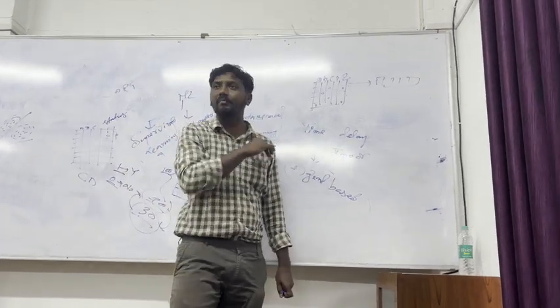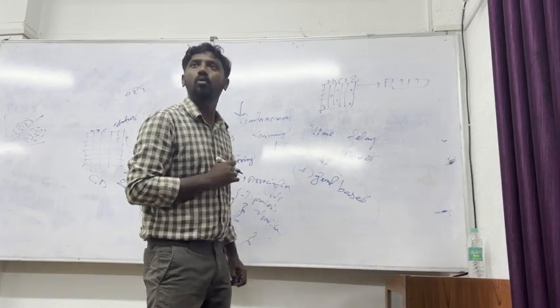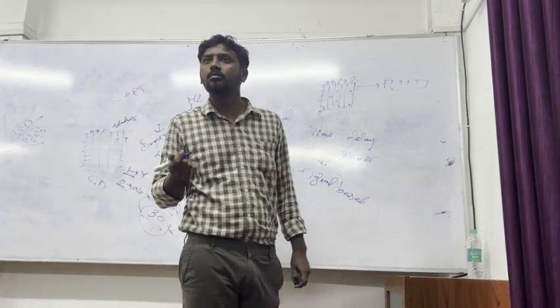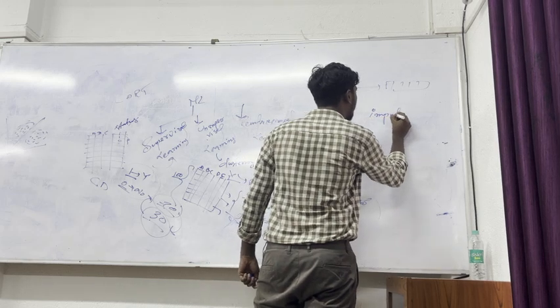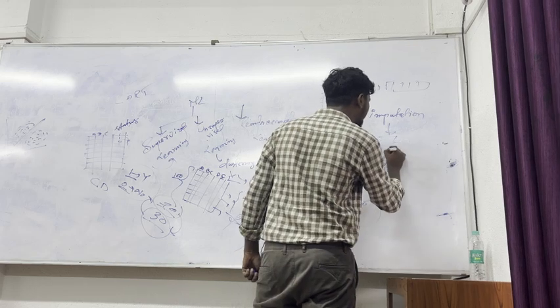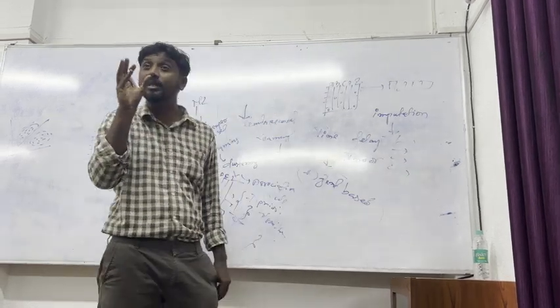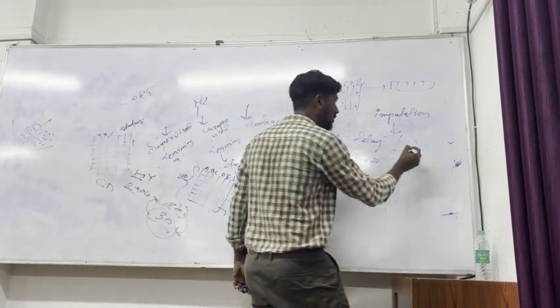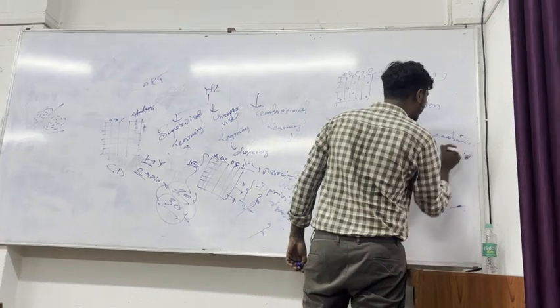For finding that, we need to know what imputation is. There are various kinds of mathematical imputations. The most important imputation that we need to understand is quadratic imputation.